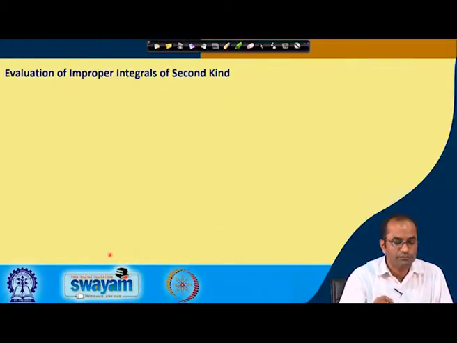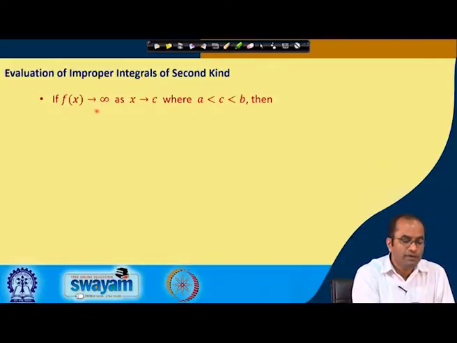So, for the evaluation of an improper integral of the second kind, we may have some other point, with x approaching c, where c is a point in (a, b) and f(x) is becoming unbounded.